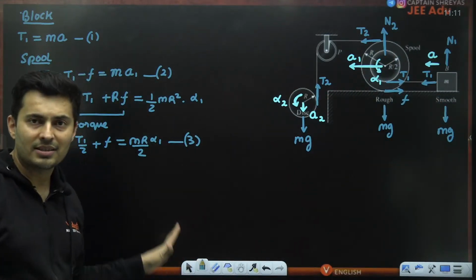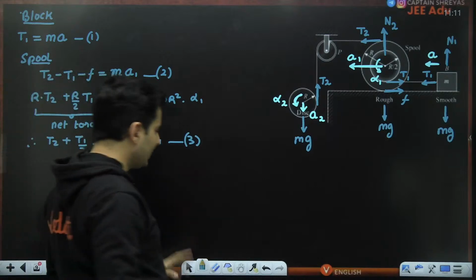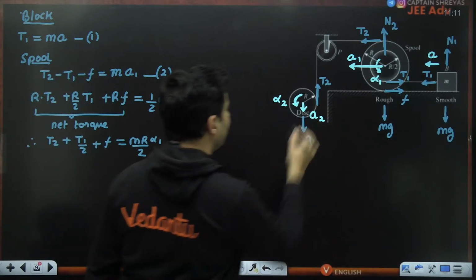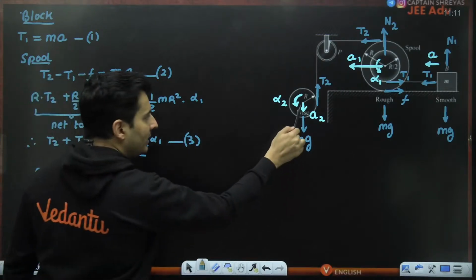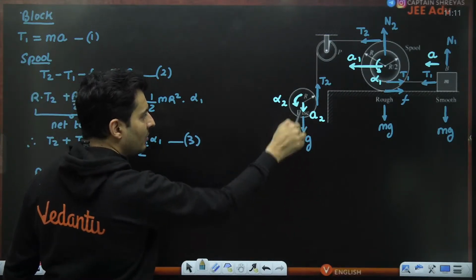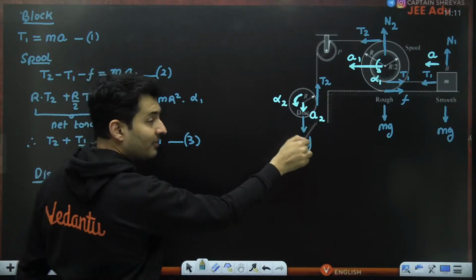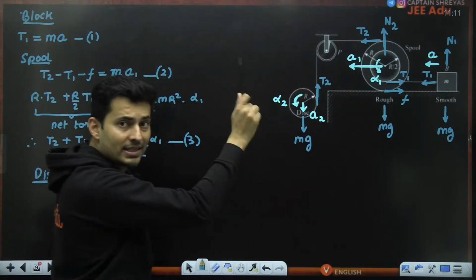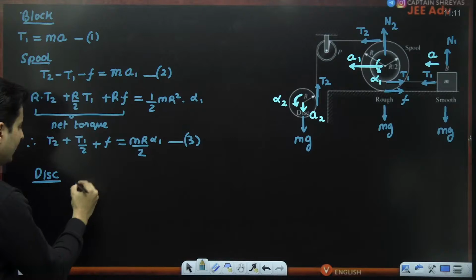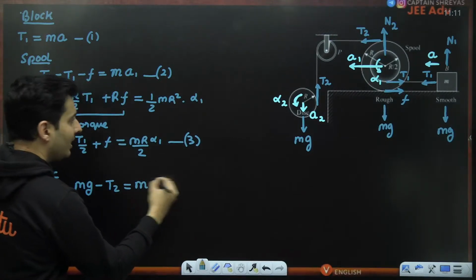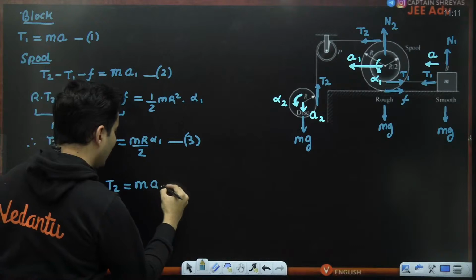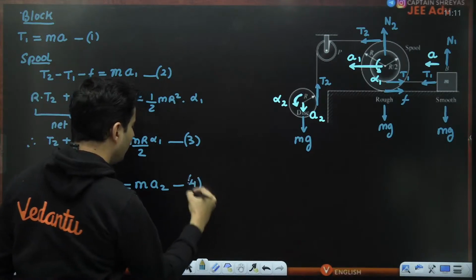Making equations for this is more important than solving it. That is very important, guys. So let's go to the disk now and see what equations we can get. On the disk, looking at the translatory motion, mg is down in the direction favoring the acceleration, T2 is upwards. So I can say mg minus T2 is equal to mass times that guy's acceleration. So that is equation labeled 4.